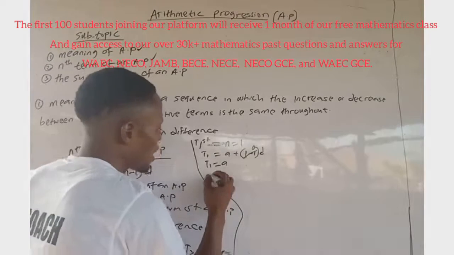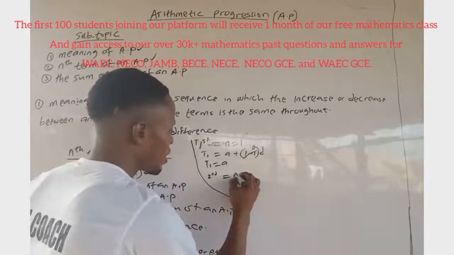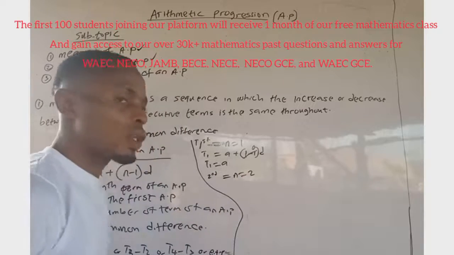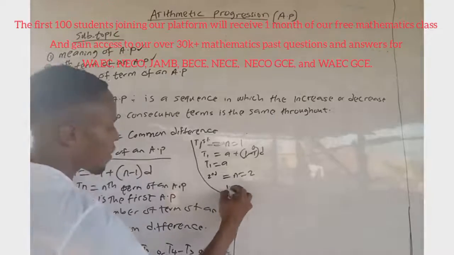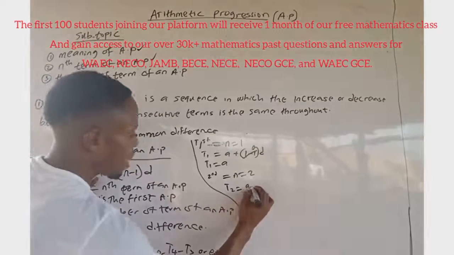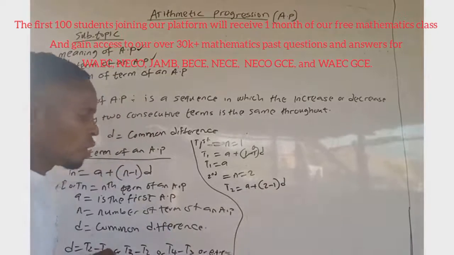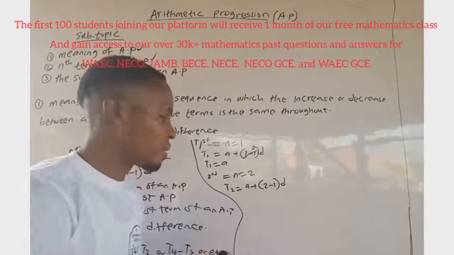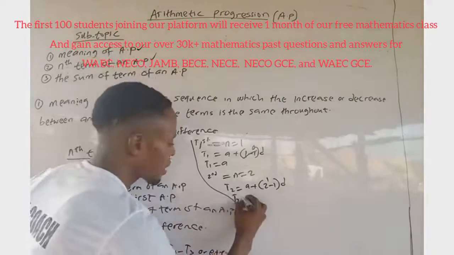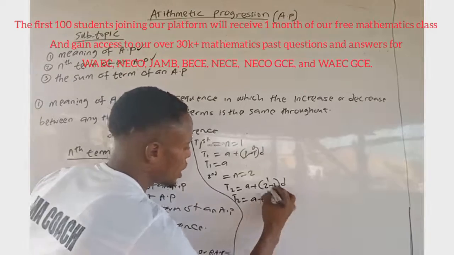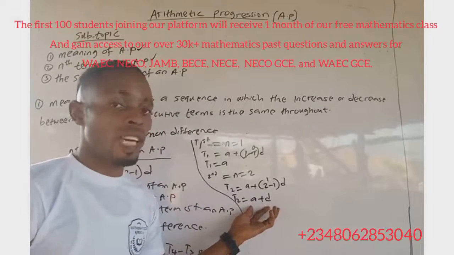Assuming you have to find the second term, our n is equal to 2. Let's put it into the general formula: T2 is equal to A plus (2 minus 1) times D. 2 minus 1 is 1, and 1 times D is D. So our second term is equal to A plus D. This is the formula to calculate the second term of the AP.